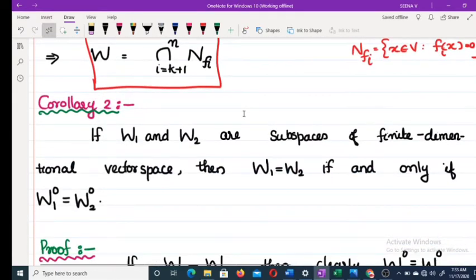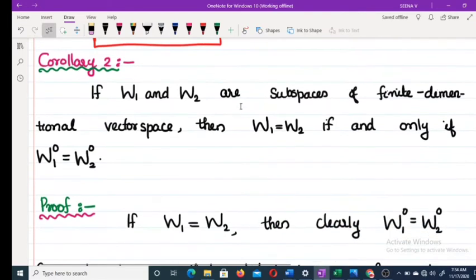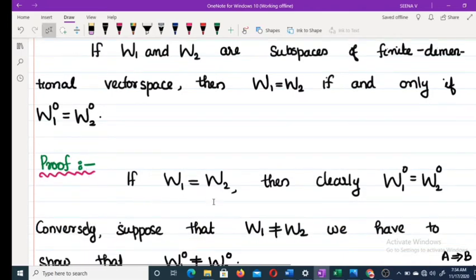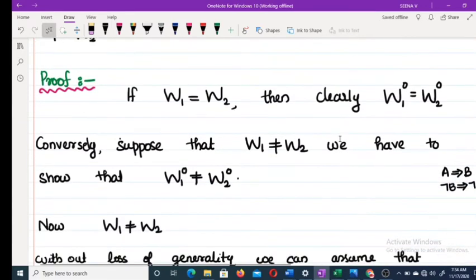Now moving to the next corollary. It says that if W1 and W2 are subspaces of a finite dimensional vector space, then W1 is equal to W2 if and only if the annihilator of W1 is equal to the annihilator of W2. That is, W1 zero is equal to W2 zero. Moving to the proof. If W1 is equal to W2, then clearly W1 zero is equal to W2 zero. Now we have to prove W1 zero equal to W2 zero implies W1 equal to W2.